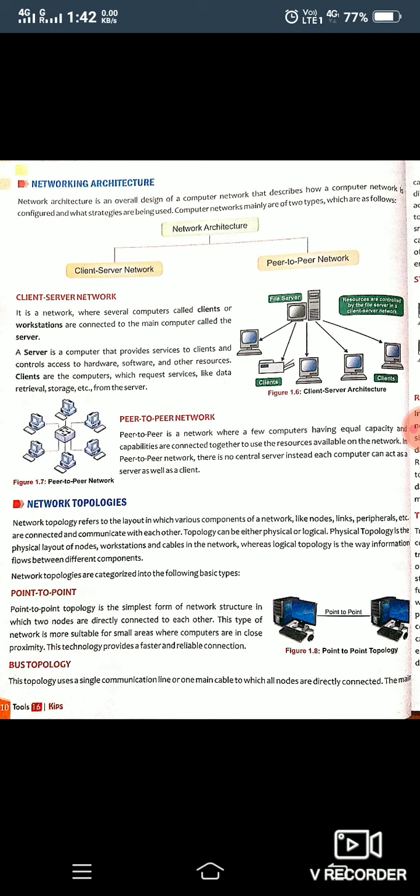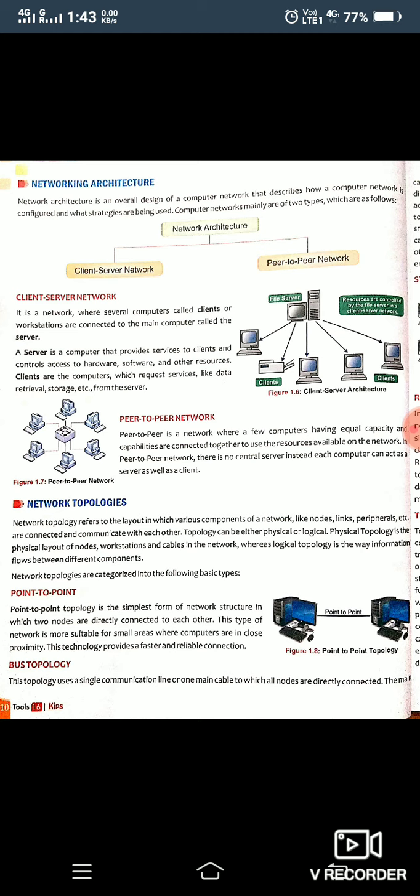Okay, next is peer to peer network, in which all systems have equal capabilities. Okay, there is no limitation on any system. All the systems have equal permissions, equal capabilities. Okay, no one is client and no one is server. All the computers connected together are called a node. Okay, you can call them client or server. Simultaneously they can work as a client or as a server.